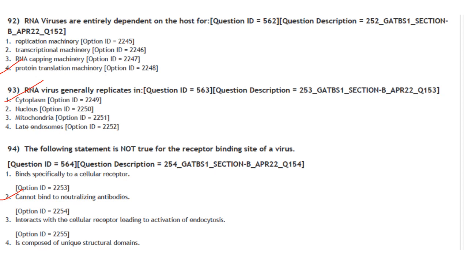And next one. RNA viruses are entirely dependent on the host for protein translation machinery. Answer is option 4. RNA virus replicates in cytoplasm. Answer is option 1. The following statement is not true for the receptor binding site of a virus. Binds specifically to a cellular receptor, cannot bind to neutralizing antibodies. Answer is option 2. The statement is not true for receptor binding site of a virus.